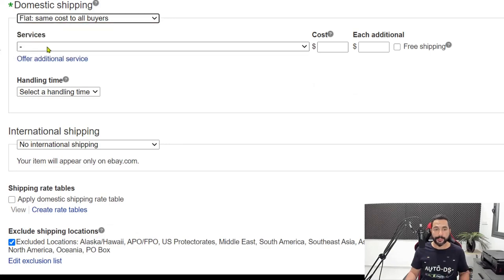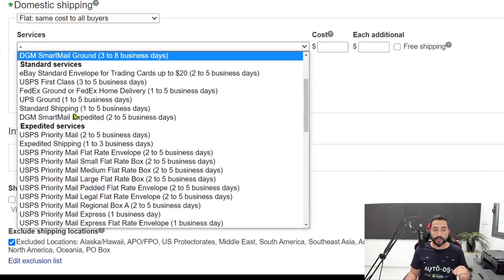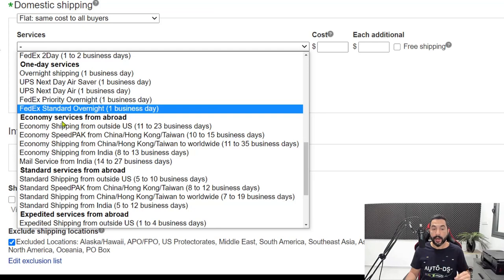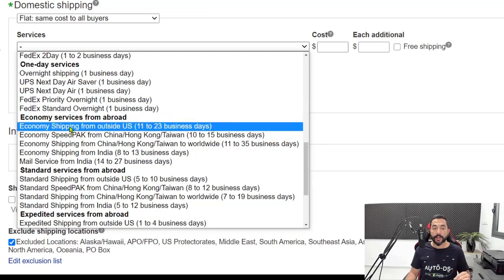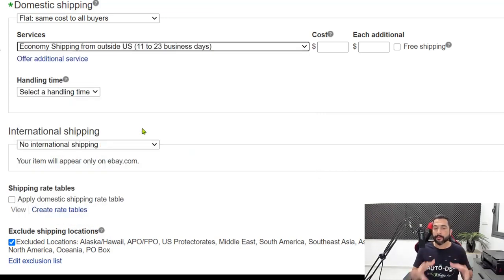And in the services, we're going to scroll down, and under the economy services from abroad, we are going to choose economy shipping from outside the US, 11 to 23 business days. This is the most suitable policy when it comes to products that are coming from AliExpress. And if and when you find sellers that ship their items much quicker than that, then you can use different policies for them.